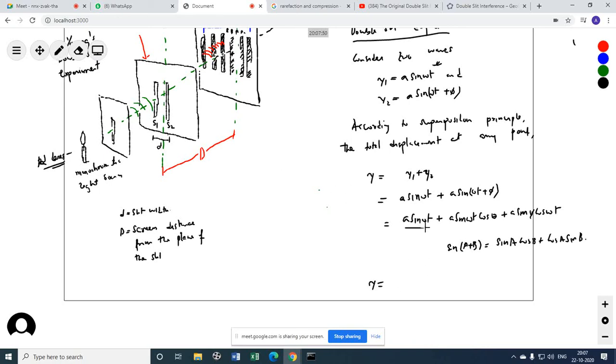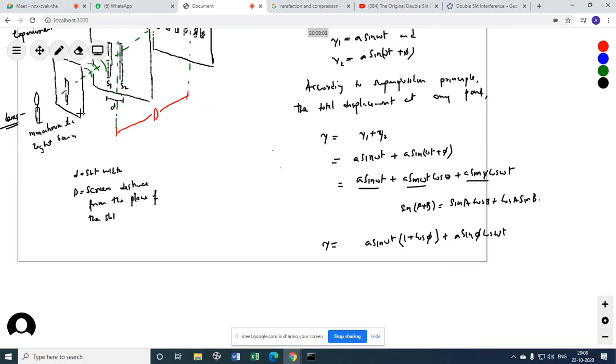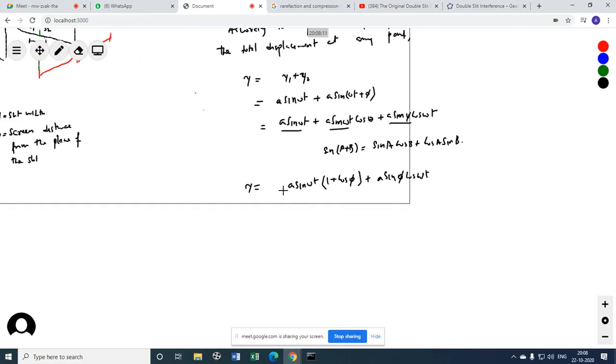So what are you going to do now? You see a sin omega t and a sin omega t cos phi. I can take a sin omega t common. What do I get? a sin omega t times (1 plus cos phi), plus a sin phi cos omega t. Now let a(1 plus cos phi) equal R cos theta.